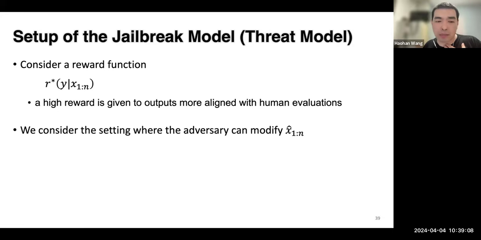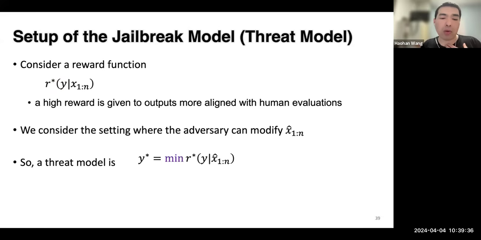Creating jailbreaks is essentially about creating the inputs on which the large language model is conditioned. For example, this one shows that the large language model is conditioned on this previous input and makes these responses. So creating the jailbreak is all about how we create this previous input that the large language model builds upon.